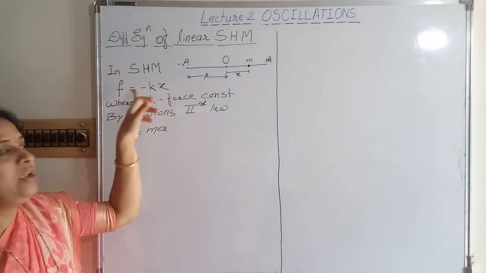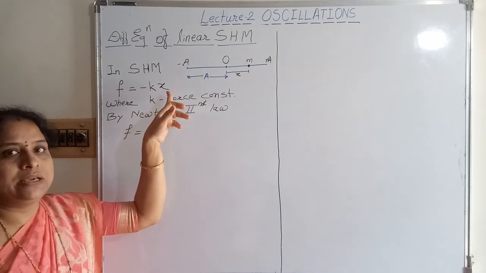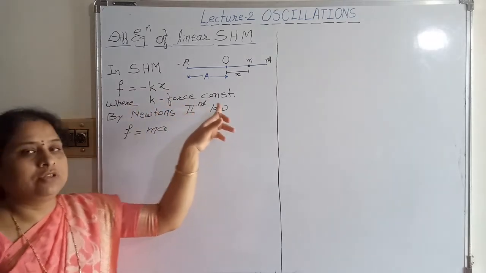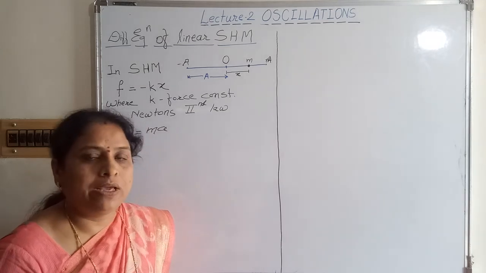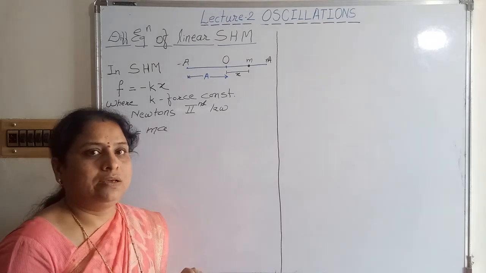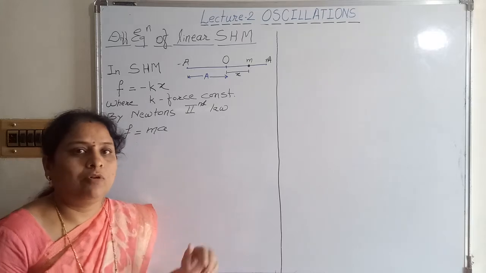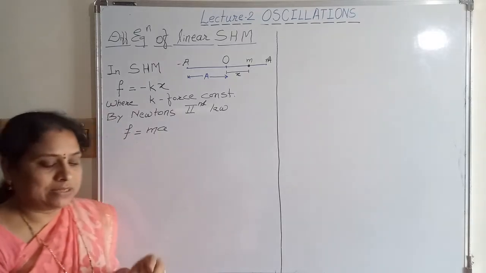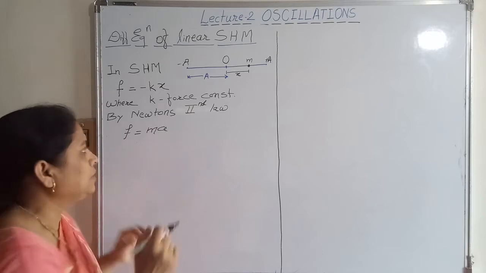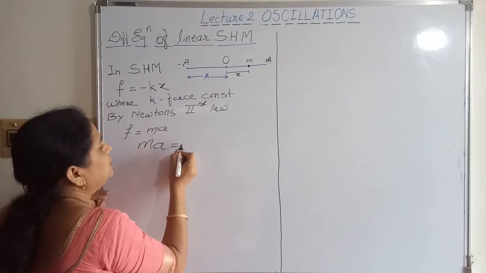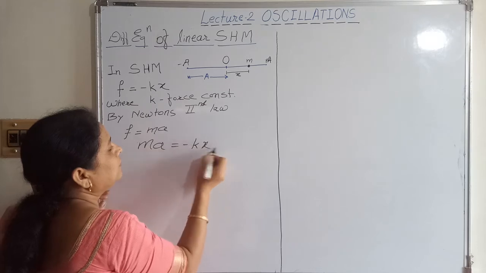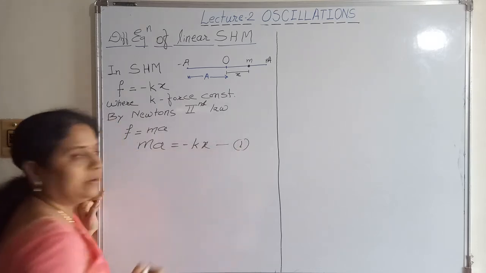In SHM we can write force is equal to minus kx, where k is the force constant, and by Newton's second law, if m is the mass of the body and a is the acceleration, we can write another equation for force, that is force is equal to mass into acceleration. So we compare these two equations. We can write mass into acceleration is equal to minus kx. Suppose this is our equation 1.